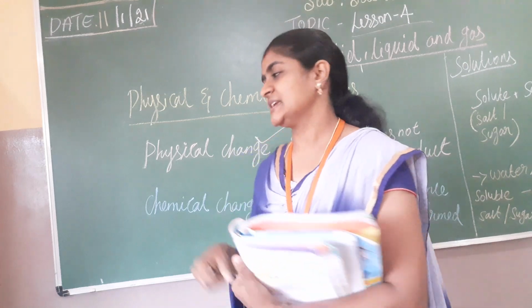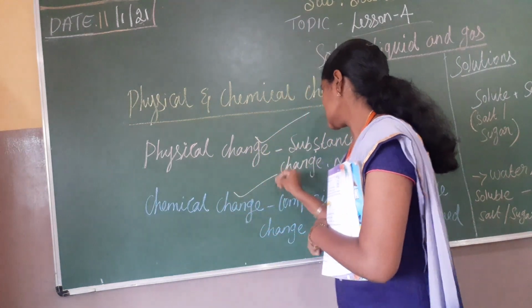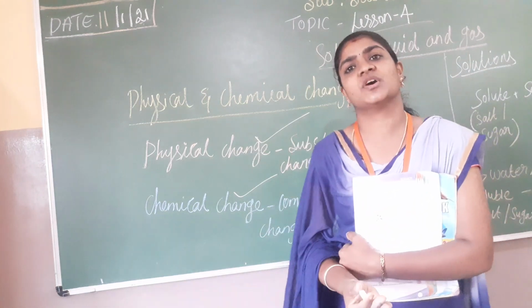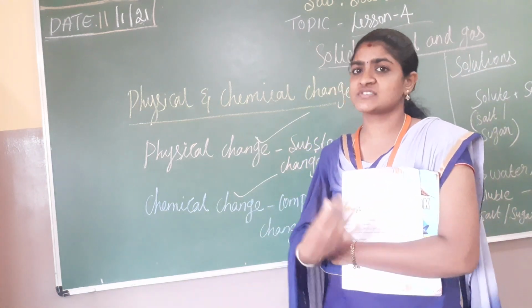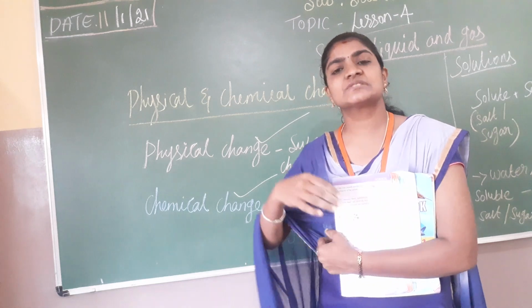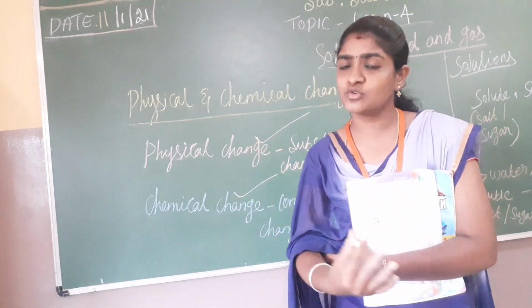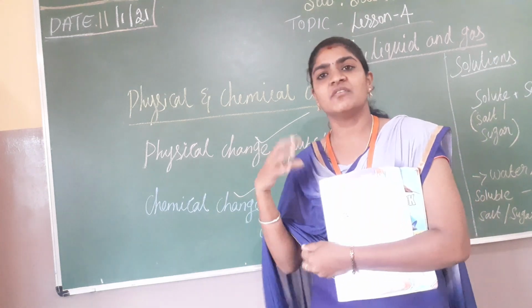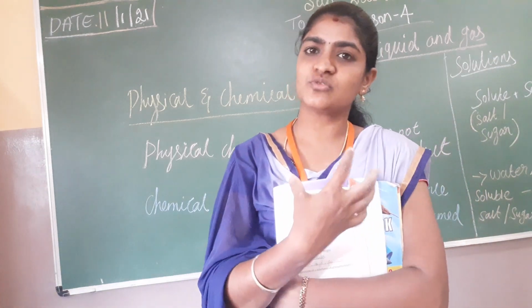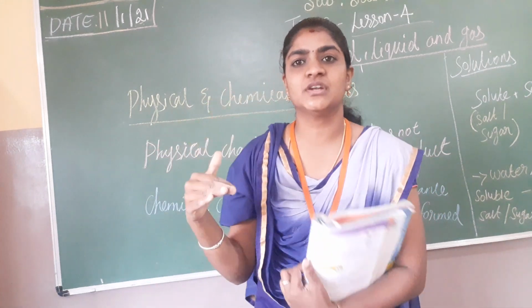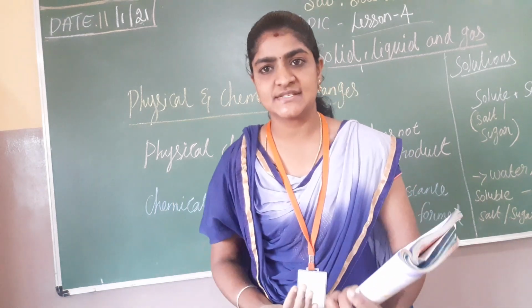I am going to explain in detail what is meant by chemical changes. The composition of a substance is going to change permanently. Whatever the composition of the substance is, it is going to change its character permanently and give a new product. For example, we boil the milk and then make it into curd. Once the milk is converted into curd, that is called a chemical process.